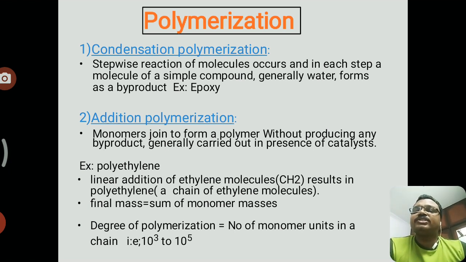Next one is addition polymerization. In addition polymerization there is no byproduct, but monomers are joined to form a polymer. But in condensation polymerization, there is a byproduct for every molecule. The example for addition polymerization is polyethylene, and the degree of polymerization for polyethylene is 10 power 3 to 10 power 5. So the number of monomer units in a chain is 10 power 3 to 10 power 5.